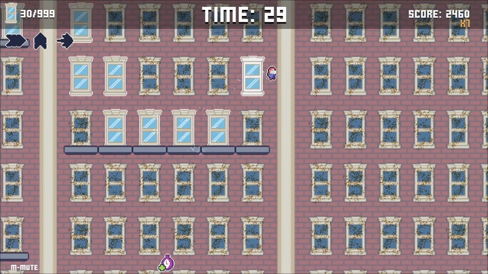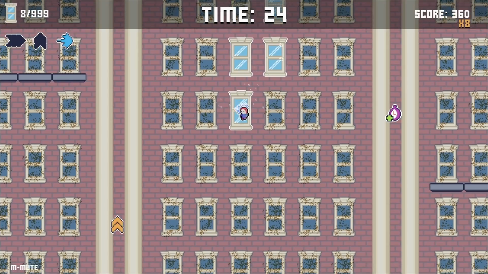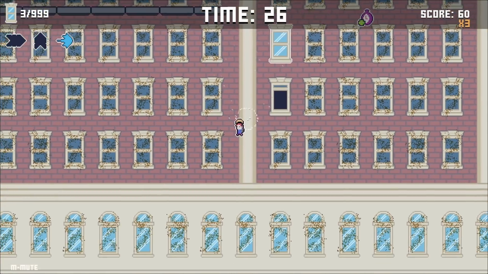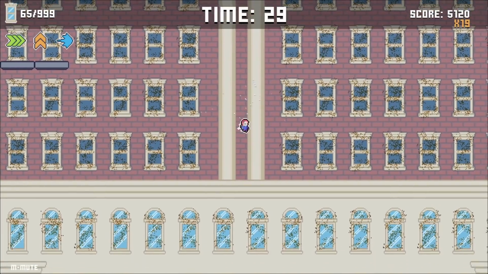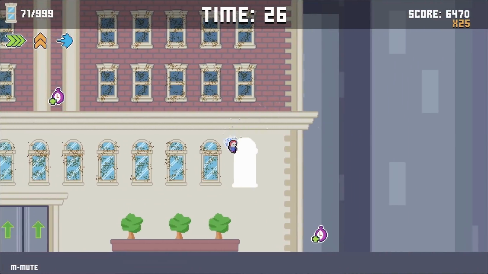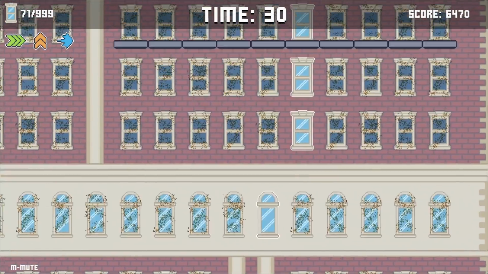Players can pick up time bonuses, which will add 5 seconds to their timer, and there are 3 special power-ups to pick up as well: a double jump, a dash, and a speed increase. Once the player reaches the ground, they can take one of 3 elevators back to the top to descend again. The timer does stop while you're in the elevator because it felt a bit unfair to keep it running while the player doesn't have control.